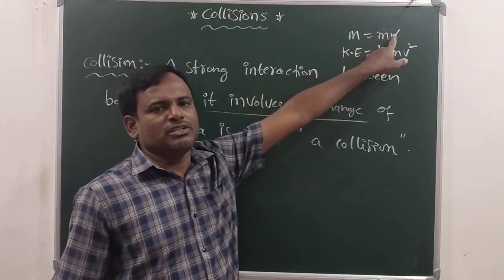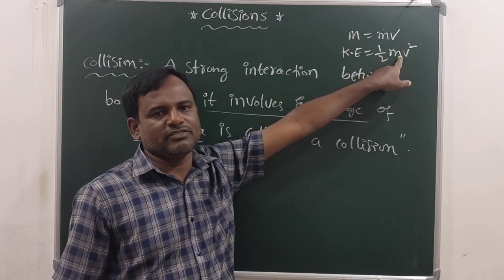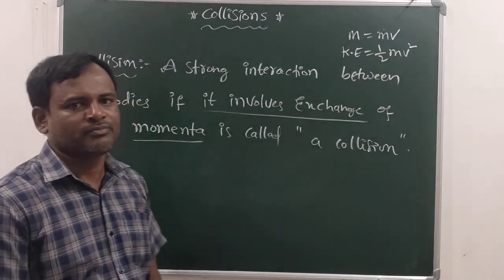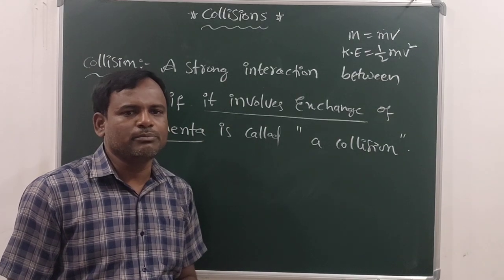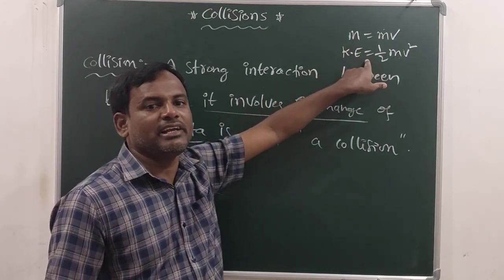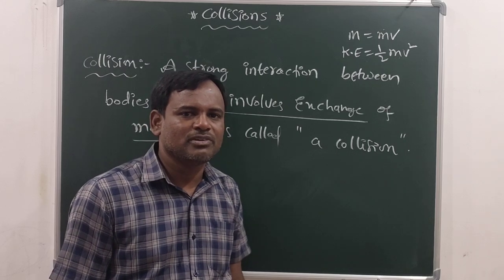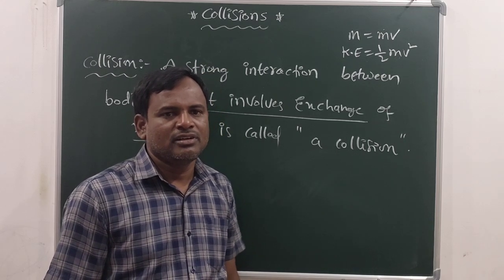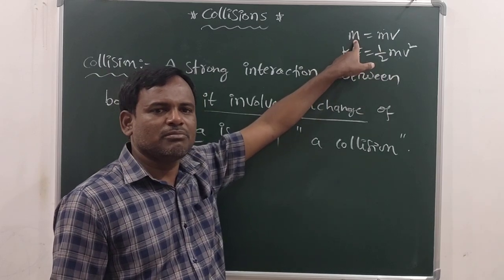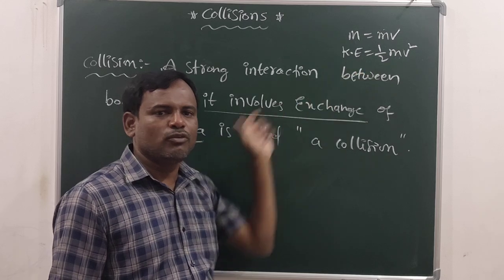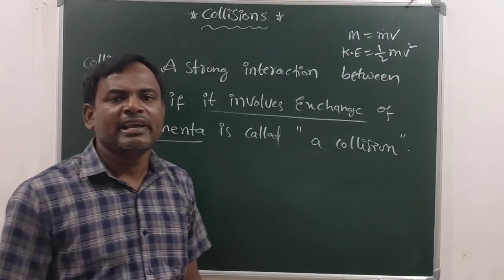So mass into velocity gives momentum, and 1 by 2 mass into velocity square gives us kinetic energy, you know that. Before the collision and after the collision, if you observe, momentum and kinetic energy may be conserved. Conserved means remains the same, constant. In whichever collision the momentum of the system and kinetic energy of the system before the collision and after the collision are the same, such a collision is known as elastic collision.